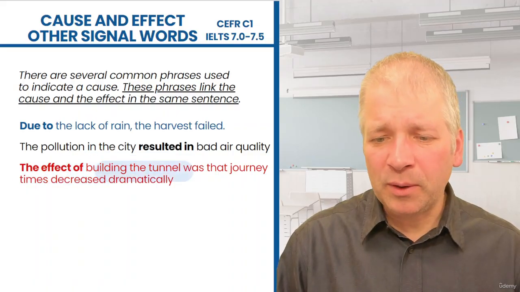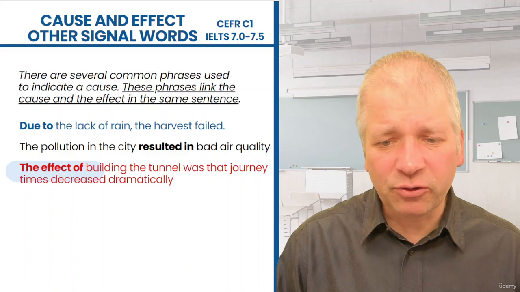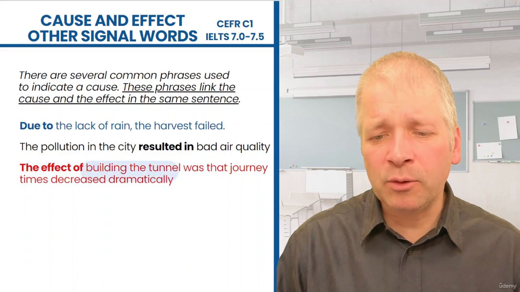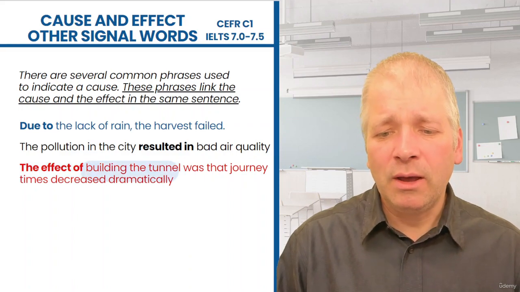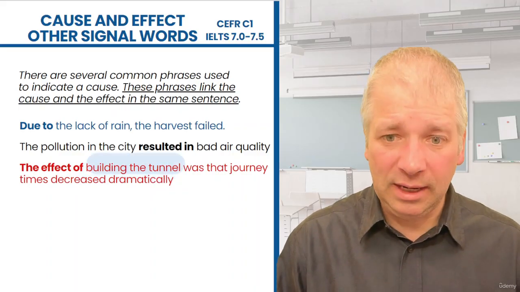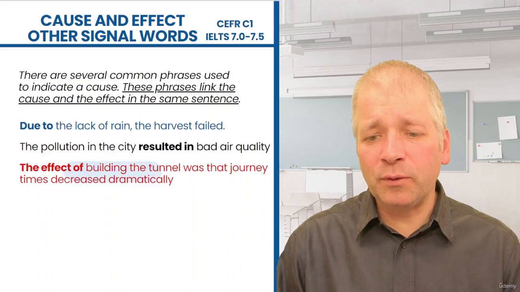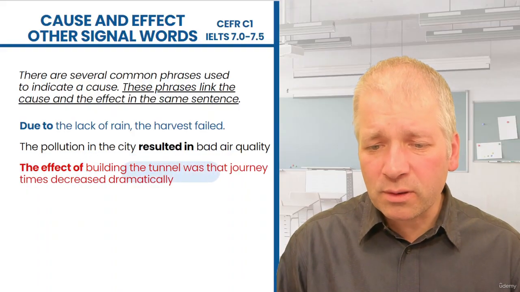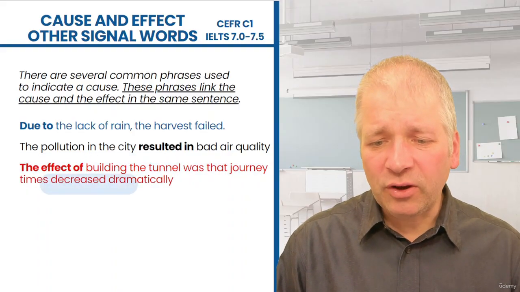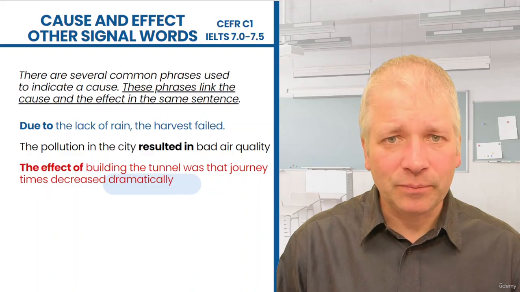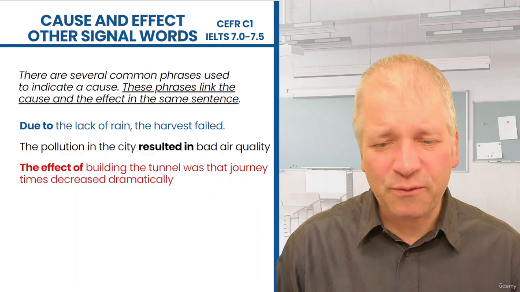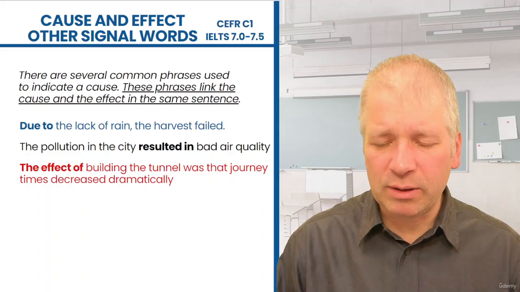So the effect literally introduces a noun which has the cause in it. Building the tunnel is the cause, and the effect of the cause was that journey times decreased dramatically. So that's the effect. The effect is that journey times decreased dramatically.